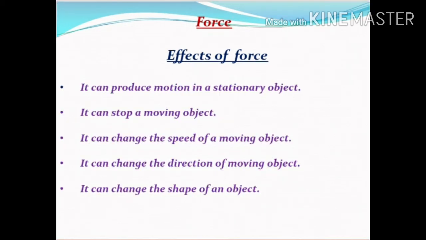From these examples, we observe the various effects produced by force. The first point is, it can produce motion in a stationary object. Second, it can stop a moving object. Third, it can change the speed of a moving object. Fourth, it can change the direction of a moving object. Fifth, it can change the shape of an object.